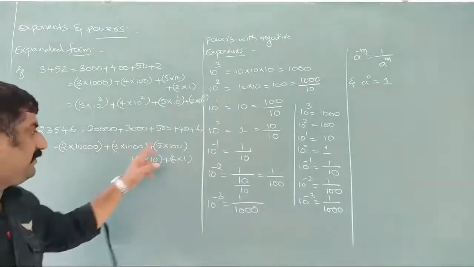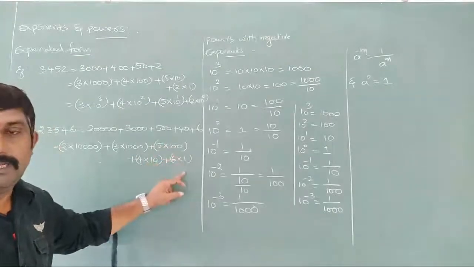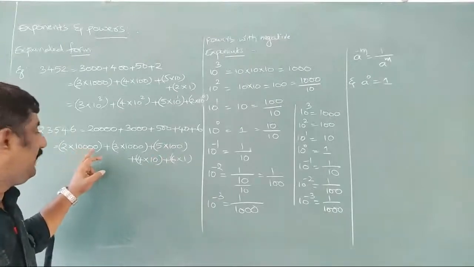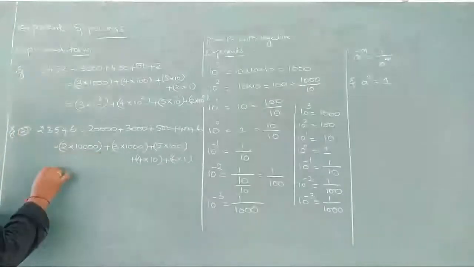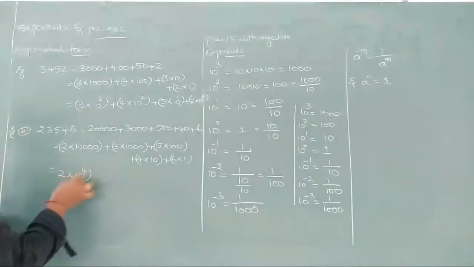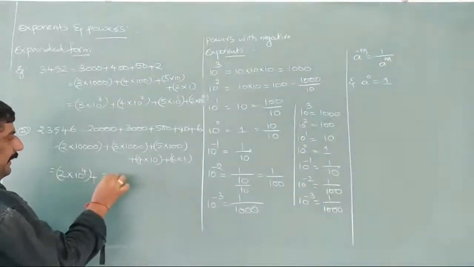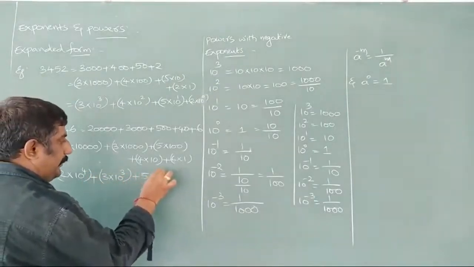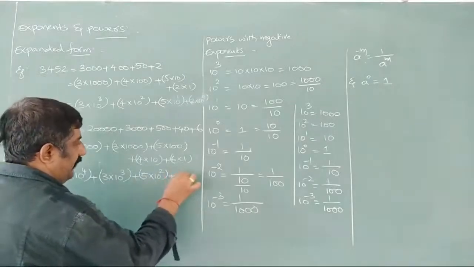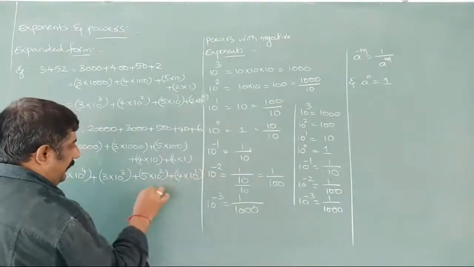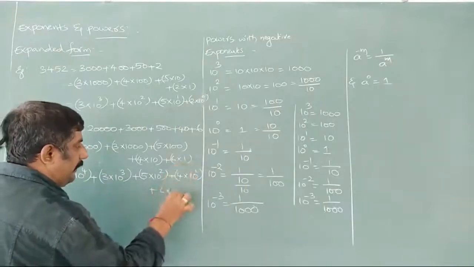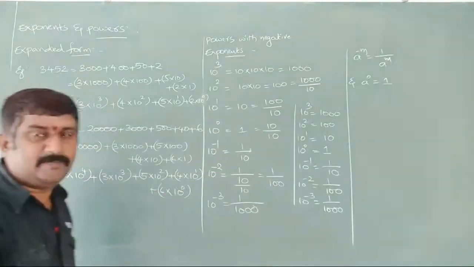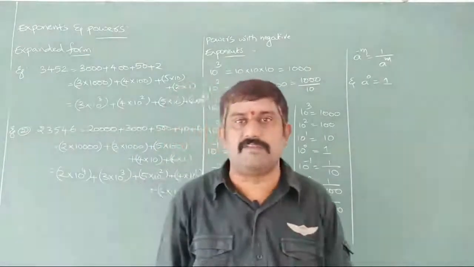10,000s, thousands, 100, tens, ones. Depending on base 10, what can we write here? How many zeros do we have here? 1, 2, 3, 4 zeros we have. So this can be written as 2 into 10 to the power of 4 plus 3 into 10 to the power of 3 plus 5 into 10 to the power of 2 plus 4 into 10 to the power of 1 plus 6 into, for 1 what are you going to write? 10 to the power of 0 we are going to write. So like this we can expand the given number in the form of exponents also.